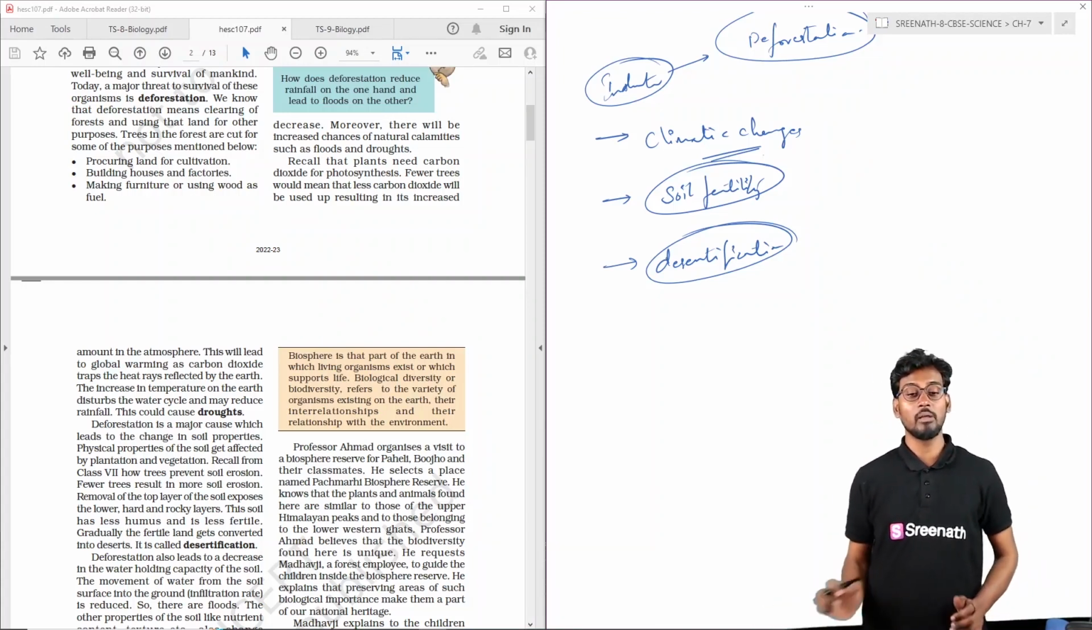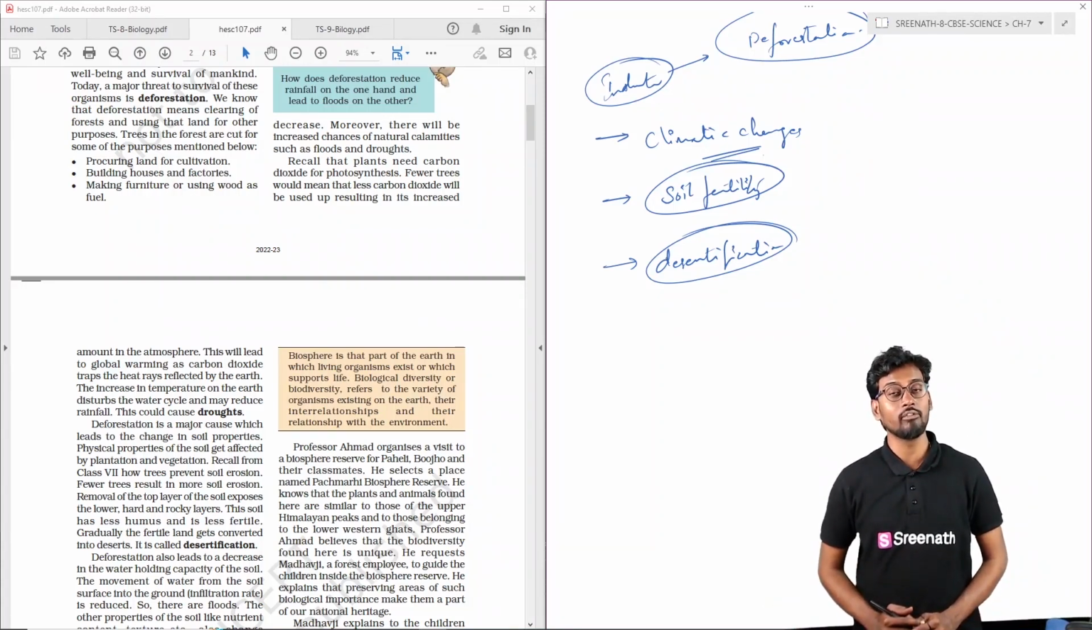So the direct consequences of deforestation are change in the climatic condition, that is improper rainfall, or sometimes huge unnecessary falling of rains, decrease in soil fertility, and also desertification, that is the extension of desert conditions, or the development of desert habitat.